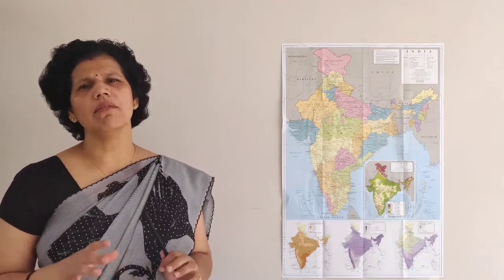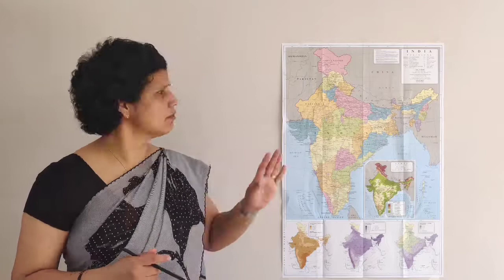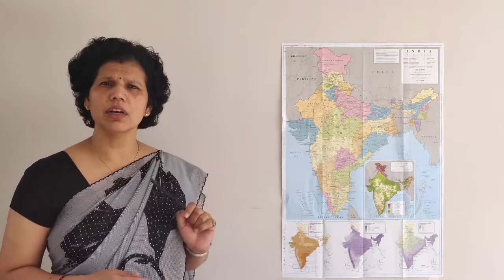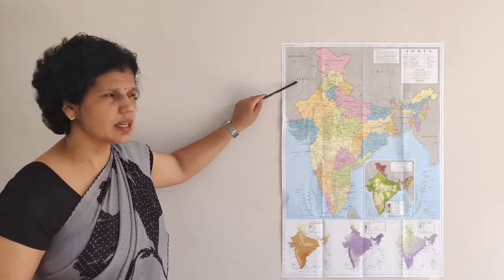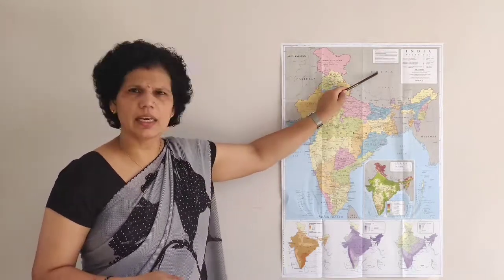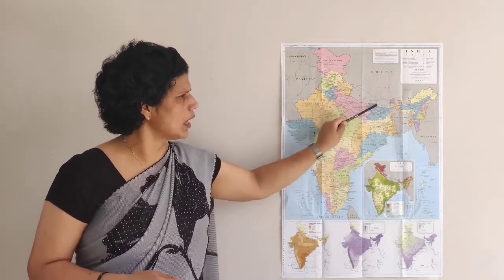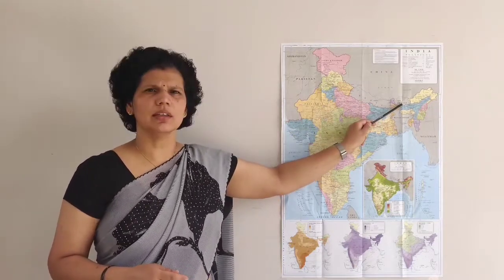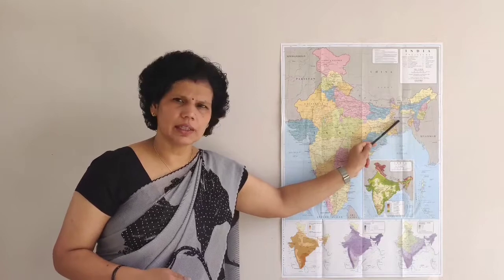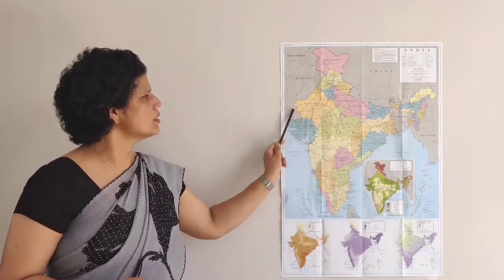Now we must have some knowledge about our neighboring countries. India has 9 neighboring countries. Out of these 9 neighboring countries, we are sharing our borders with 7 countries. What are these 7 countries with which we are sharing our borders? Number first, Pakistan. Number second, Afghanistan. Number third, China. Then fourth, Nepal. Fifth, Bhutan. Then sixth, Myanmar. And seventh, Bangladesh. These are the 7 countries with which we are sharing our borders.